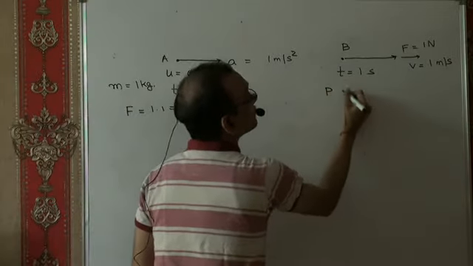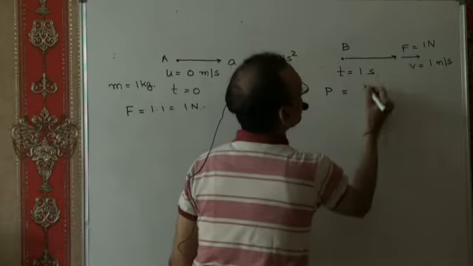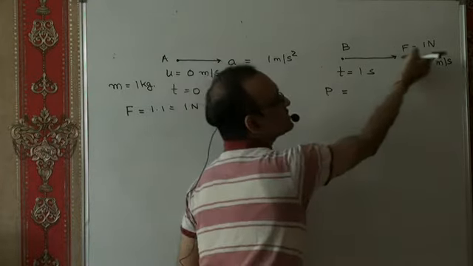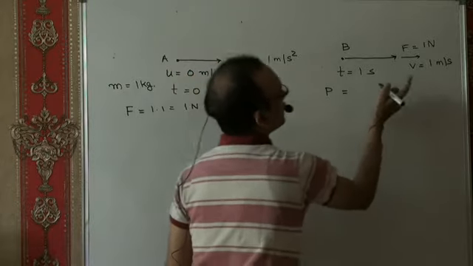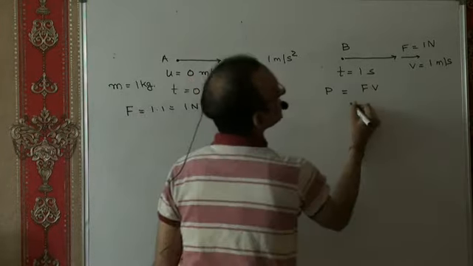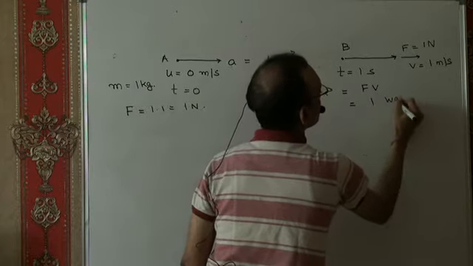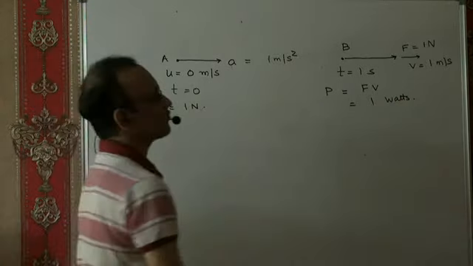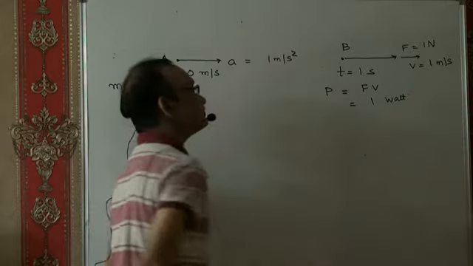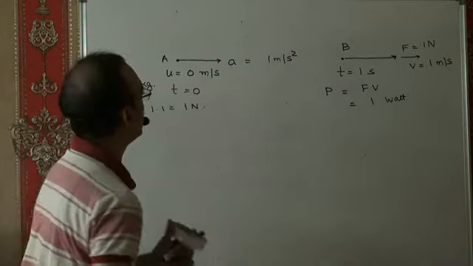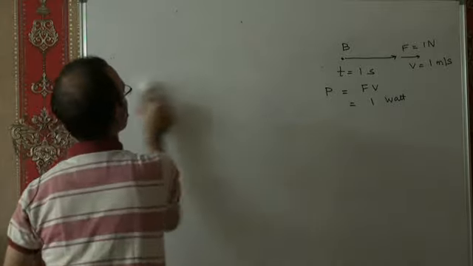So the power delivered by this force at t equal to 1 second would be f dot v. F into v into cos 0. Force is in the direction of acceleration. It's a one-dimensional motion. So f into v, because cos 0 is 1. So that makes it 1 watt. The power delivered at t equal to 1 second is 1 watt. Right? So that's the whole idea of power. Now, there could be times